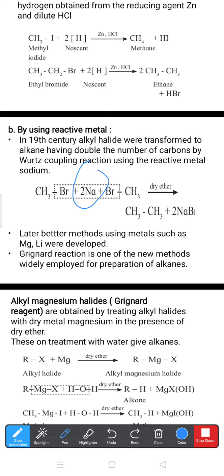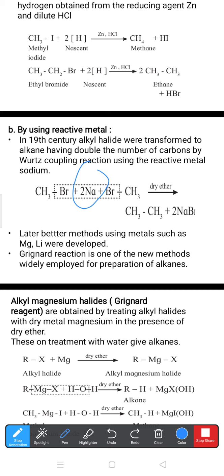Now here, the basic purpose of the Wurtz reaction is that from lower alkyl halide we can get the higher alkane. Remember, once again I will repeat: the aim of the Wurtz reaction is that we can convert lower alkyl halide into the higher alkane, and that's why this reaction is very popular.